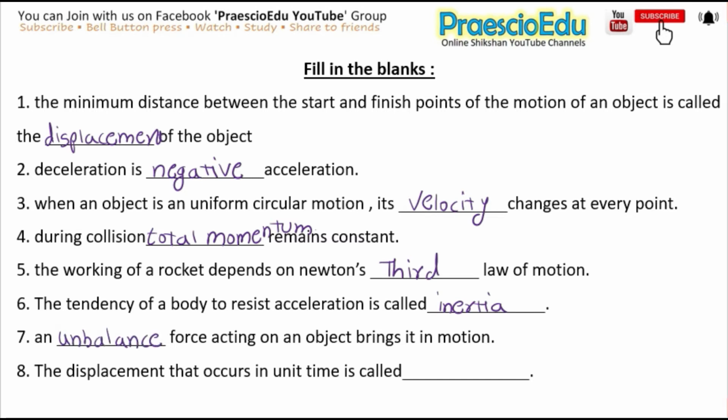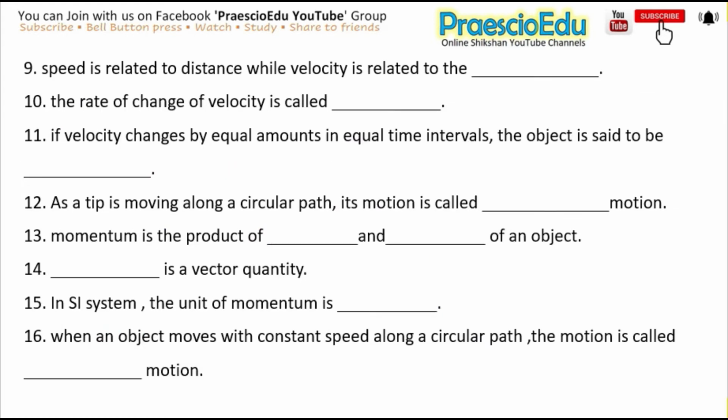Okay, next is, the displacement that occurs in unit time is called dash, and the answer is velocity. Next one is, speed is related to distance while velocity is related to the dash, and the answer is displacement.